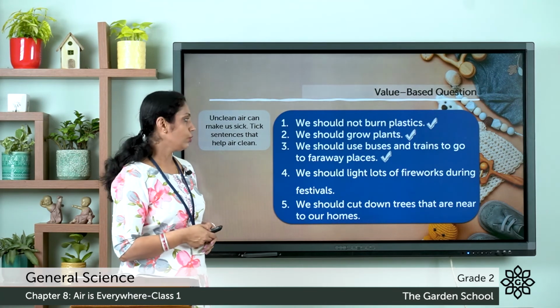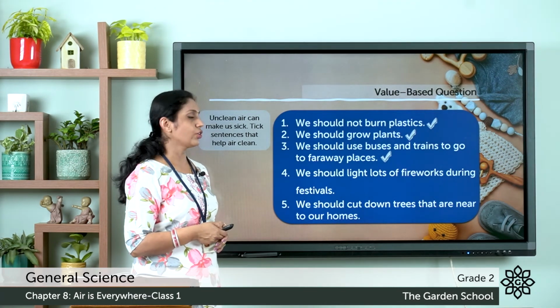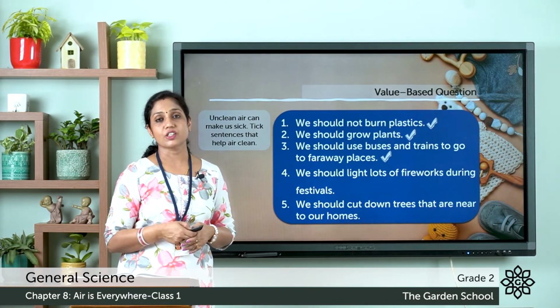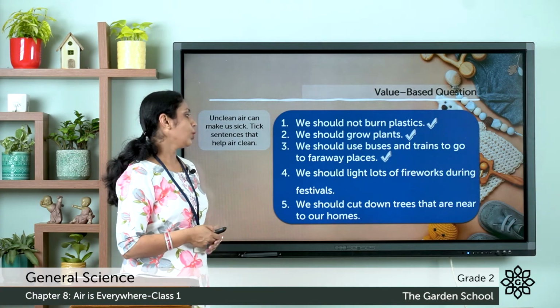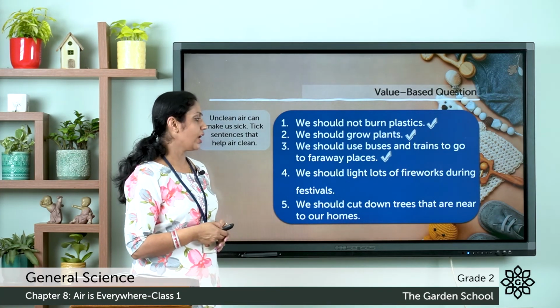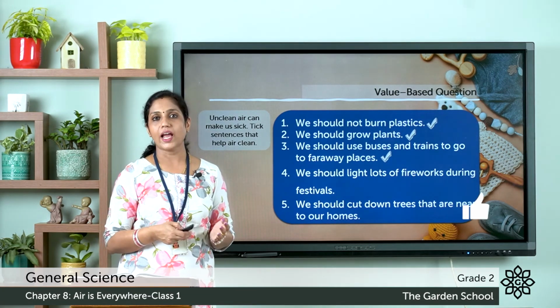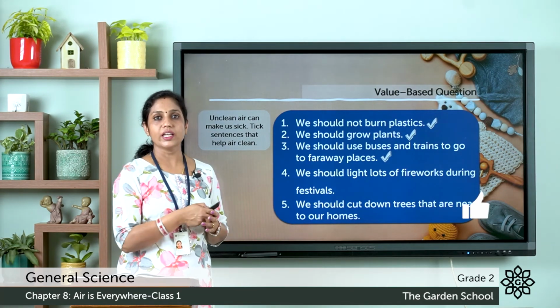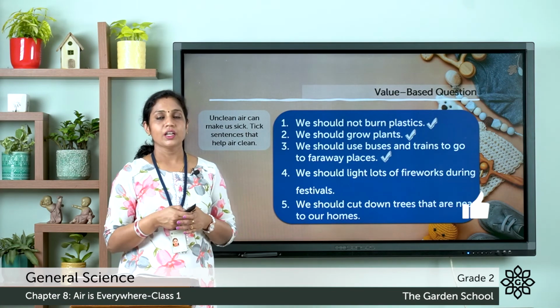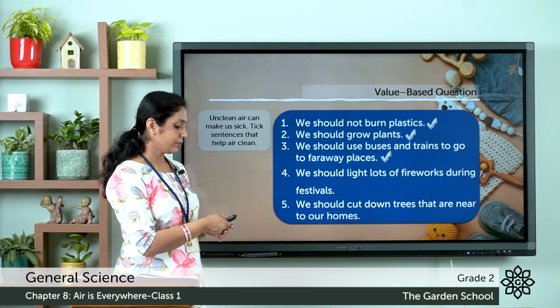Fourth one, we should light lots of fireworks during festivals. So that sentence is not correct. Fifth, we should cut down trees that are near to our homes. So you should not cut down trees because plants and trees clean air. So that is also not correct. Now let's move on to the next exercise part.